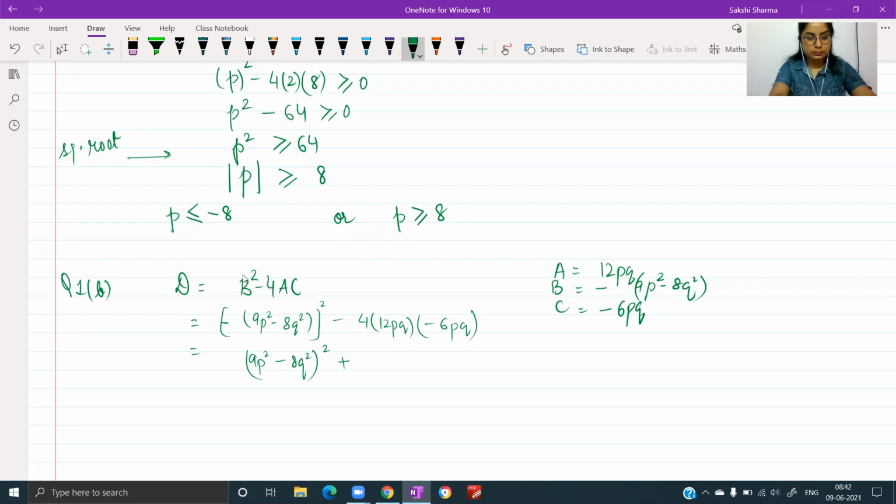Ma'am, what did you do here with 9p square minus 8q square? I have actually dissolved the minus. It was a whole square, I have not simplified it yet. That negative will dissolve. So you will have the square of the binomial only. The negative will be gone because of the even exponent. Okay, ma'am.